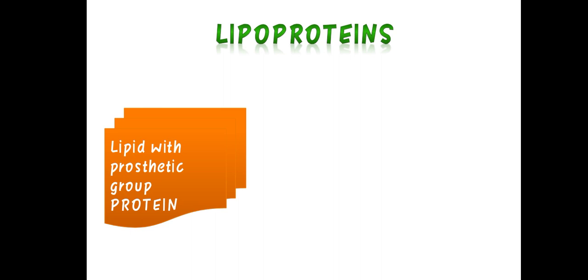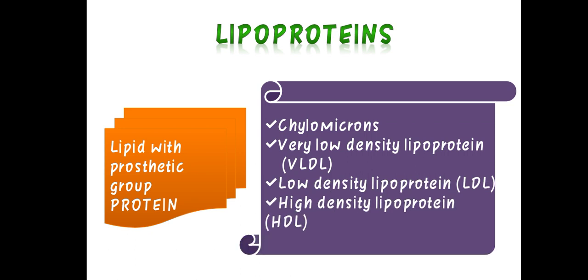Lipoproteins are lipids with a prosthetic protein group: chylomicrons, very low density lipoproteins, low density lipoproteins, and high density lipoproteins. So here is the end of chemistry of lipids. Chemistry of lipids is an important topic in biochemistry.